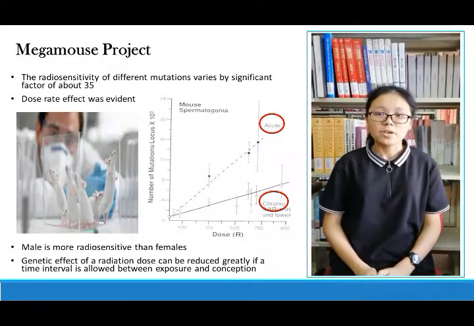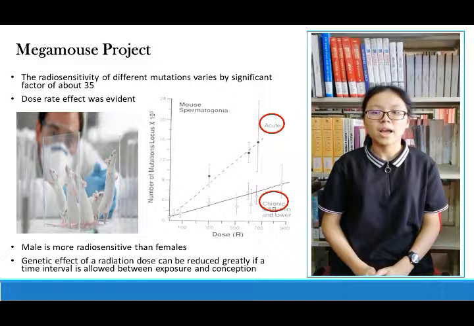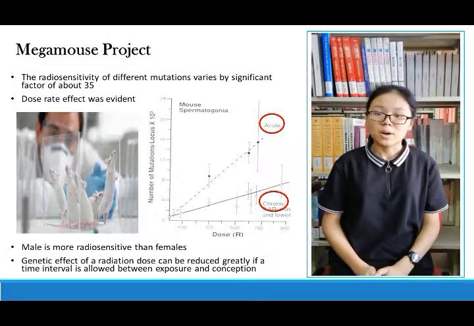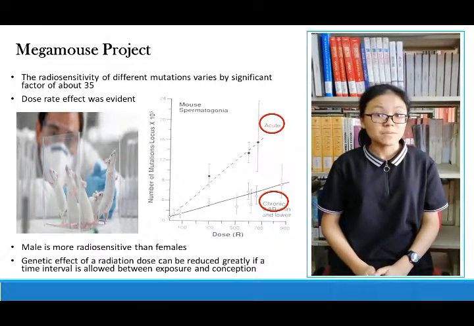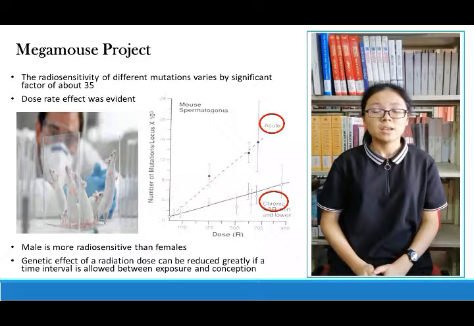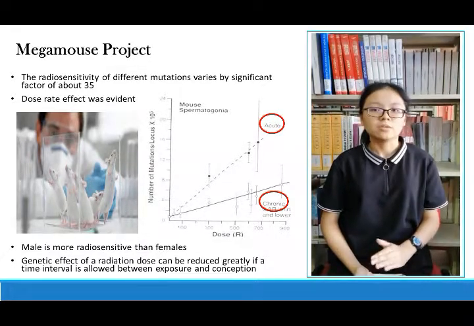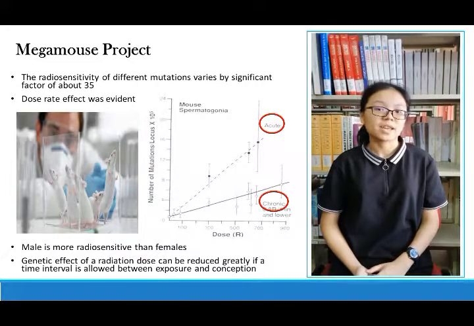Second, from the graph shown on my side, you can see that chronic dose exposure will induce fewer mutations compared to acute dose exposure. The third one is that the radiosensitivity of the female is lower compared to the male. And the last one is that if a time interval is allowed between the radiation and the conception, the genetic effect can be reduced.